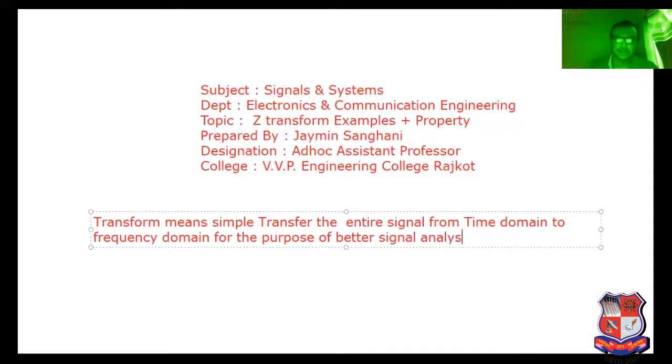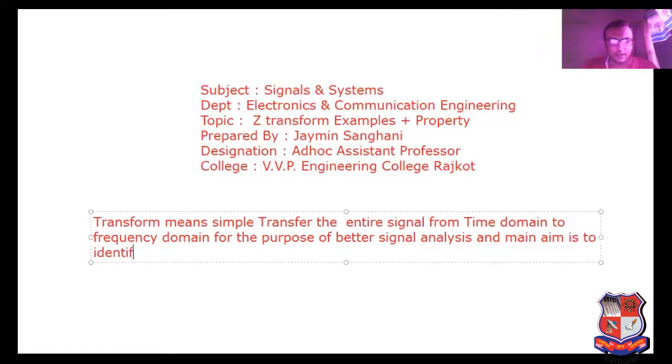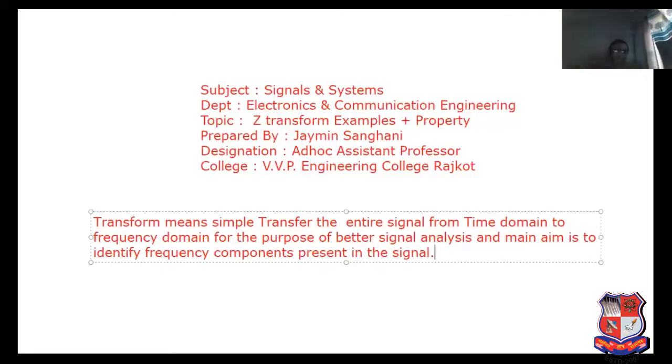The main aim is to identify the frequency components present in the signal. So that is the meaning of transform. That's why it is required to transform the signal from time domain to frequency domain to identify the frequency components present in the signal. Means what?